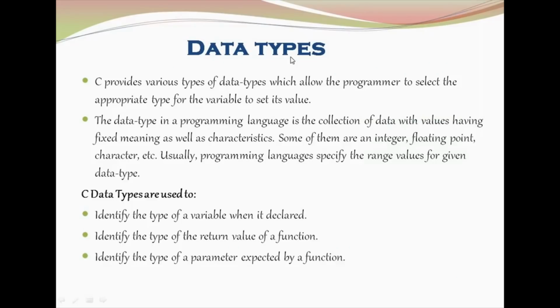Moving on to data types. C provides various types of data types which allow the programmer to select the appropriate type of the variable to set its value. What type of data the variable is going to hold is decided by the data type. For example, if a variable is going to have the number 1, then it is an integer data type, so we add the keyword int before it. Data types are used for finding the type of the variable, the type of the return value of the function, and the type of the parameter expected by the function.